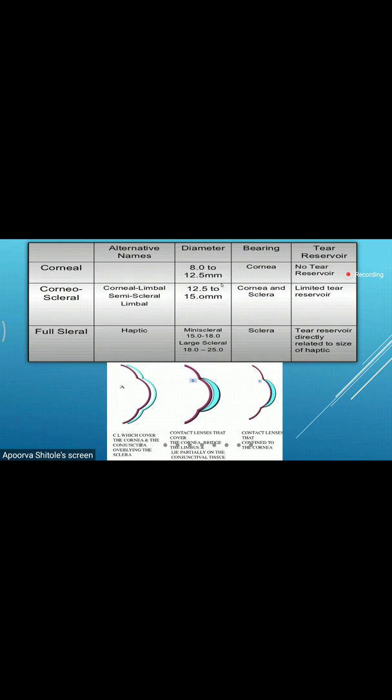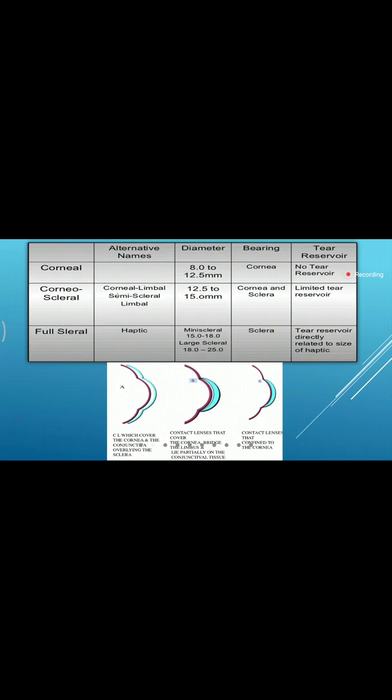Any doubts in this slide? Can you repeat this tear reservoir? Okay. What is a reservoir? Reservoir is a lake, so we can imagine it as a lake. Tear reservoir is nothing but the accumulation of basal tear, and it is in the conjunctival sac.